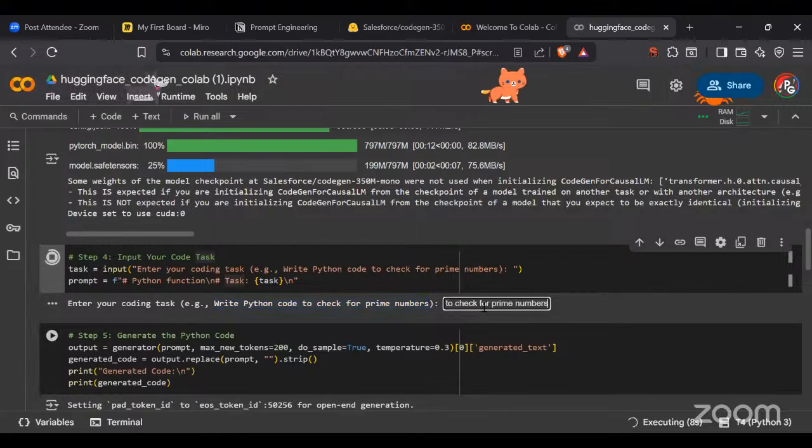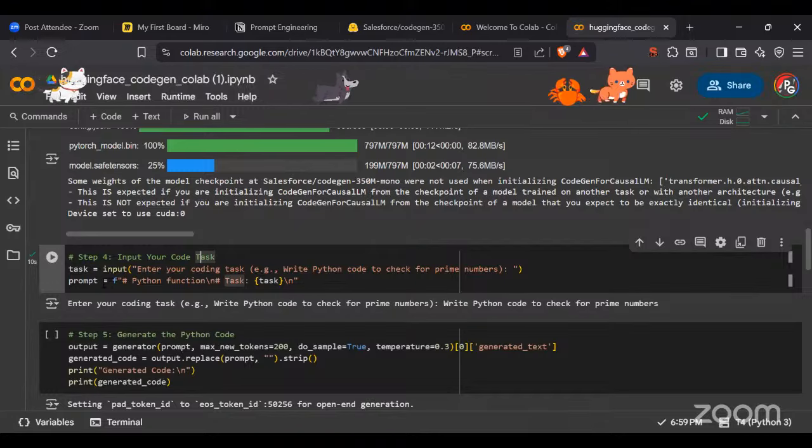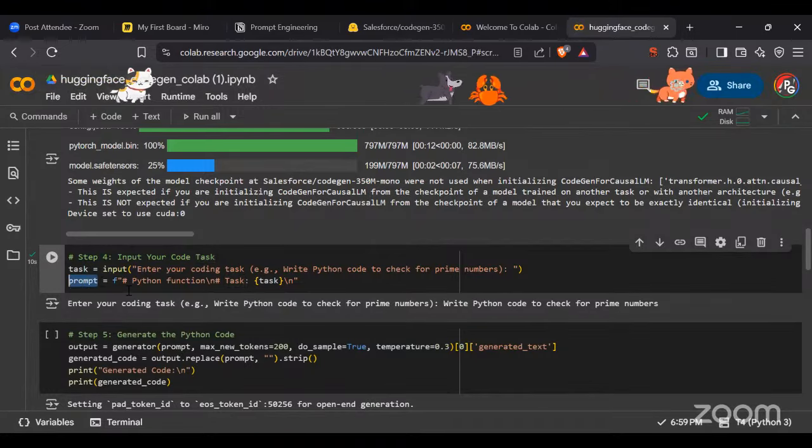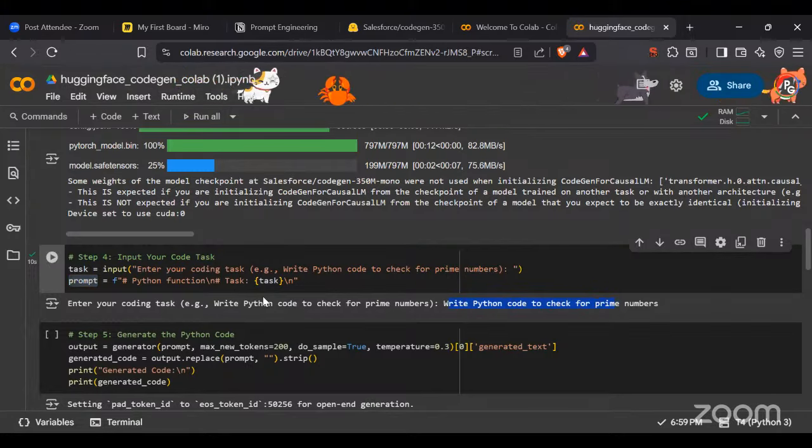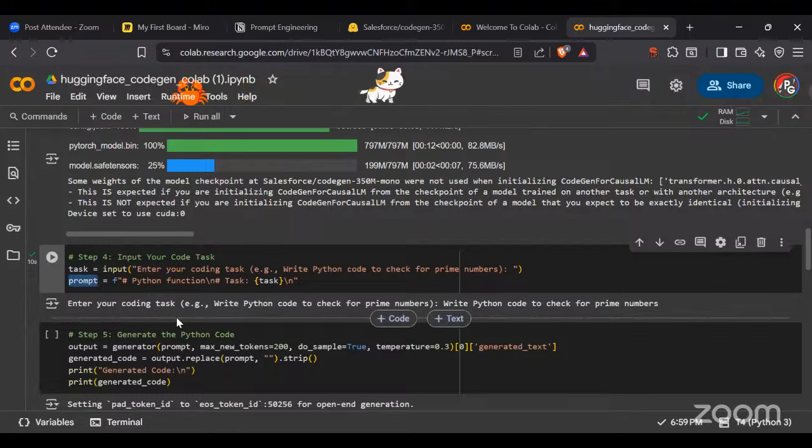I'm going to copy and paste it here. This is my task. Now, this task has been entered in my prompt. If you have seen, I have written "write Python code to check the prime numbers" as my prompt. So we have saved this particular text in my prompt.